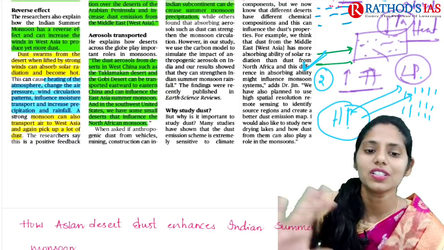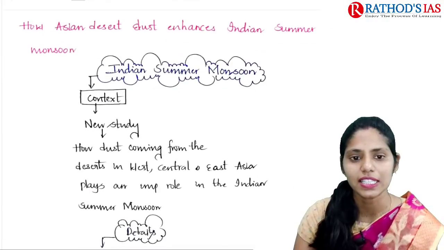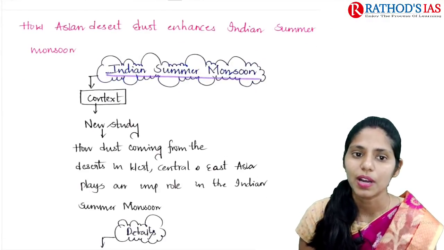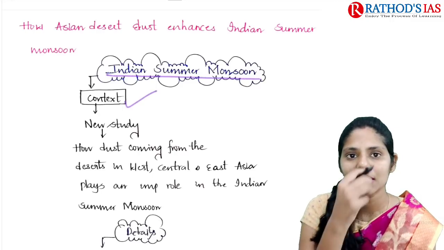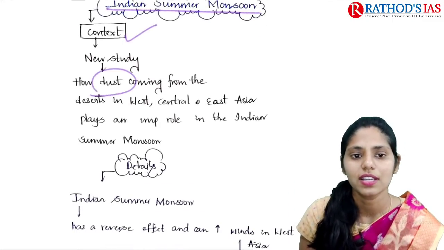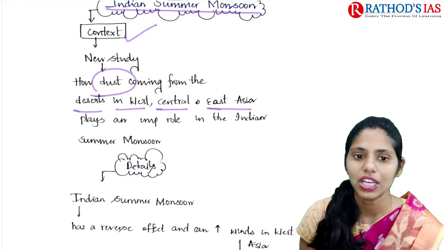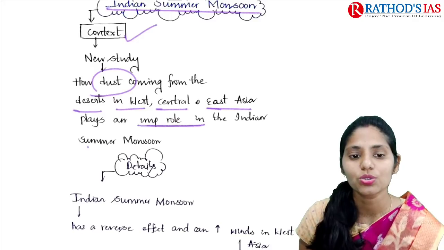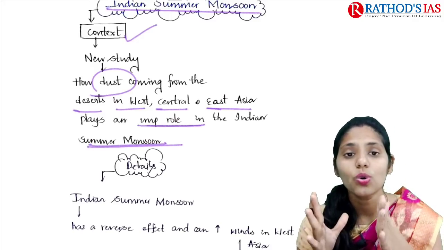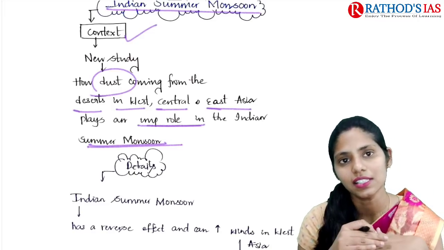So this is what is discussed in this article. Now let us try to see it in great detail. This article is mainly talking about the Indian summer monsoon. If you see the context, it says a new study looked at how dust coming from deserts in West, Central and East Asia plays an important role in the Indian summer monsoon. So what is the role played by the deserts present in West, Central and East Asia?